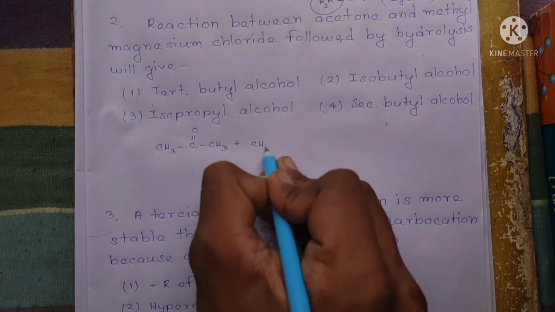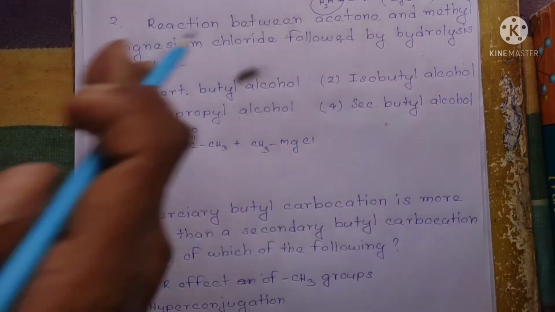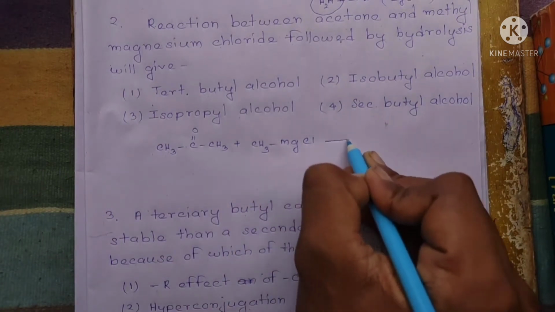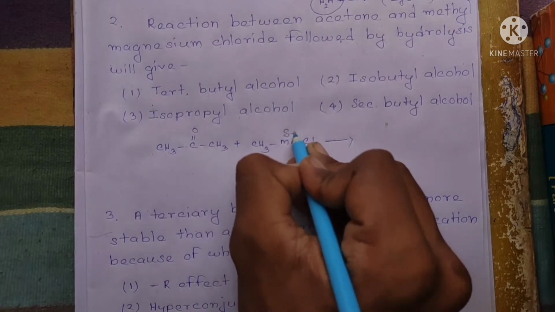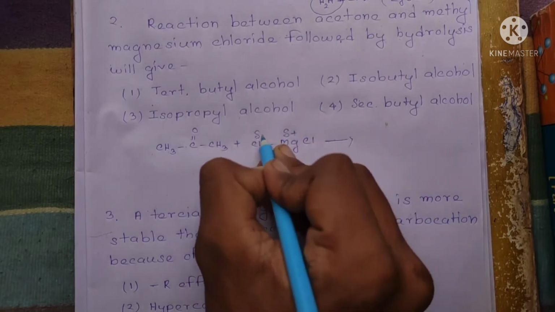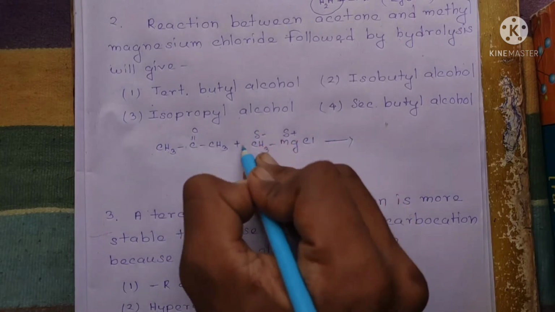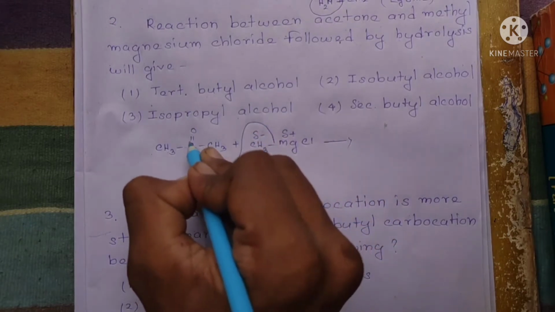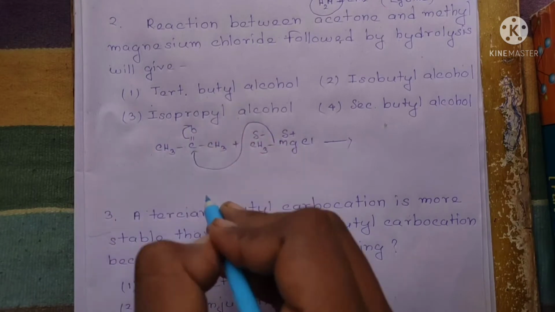So CH3 bond MgCl, methyl magnesium chloride, right? Now magnesium is a metal, so it is delta positive and methyl is delta negative. So methyl as CH3 minus reacts at this carbonyl carbon, and this carbonyl CO group breaks.